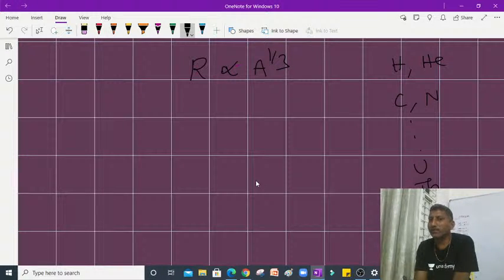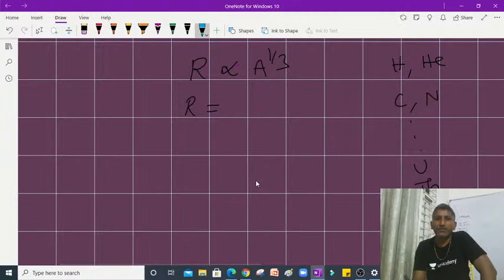We can take out the proportionality symbol and write equality with a constant, R naught: R equals R naught A power 1 by 3.